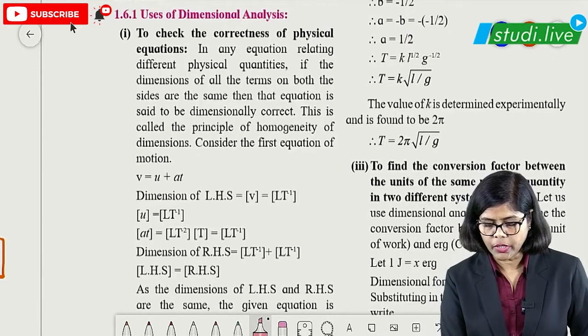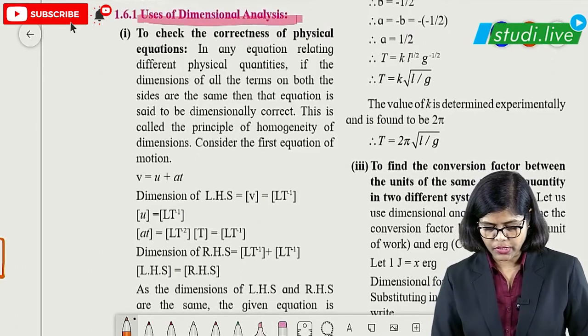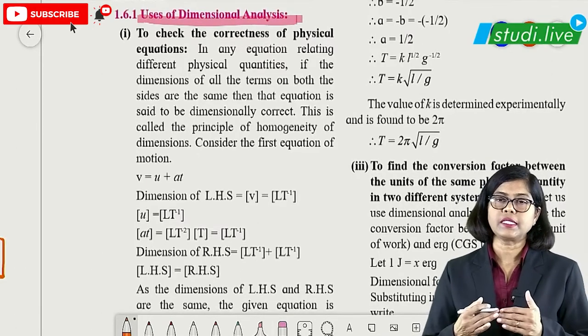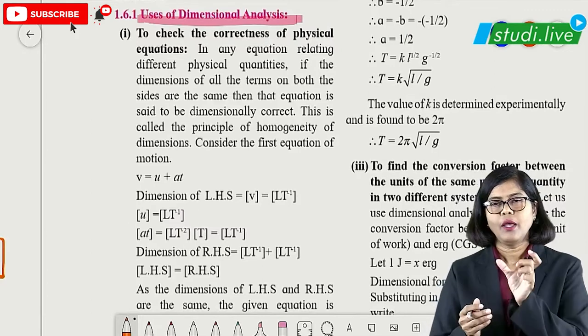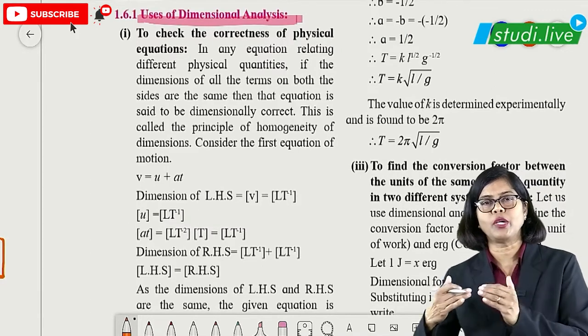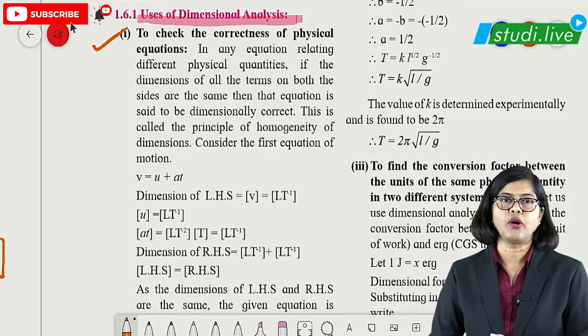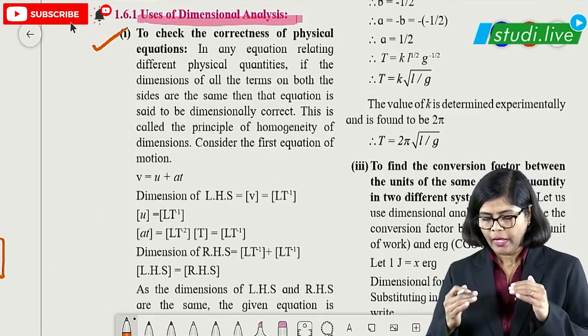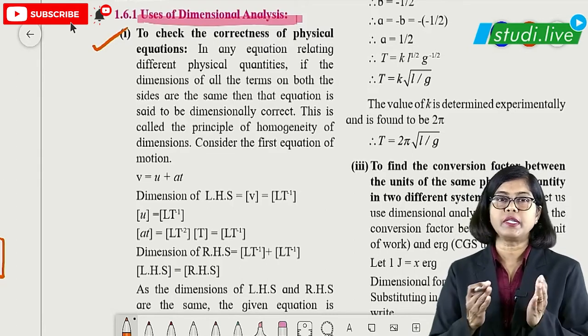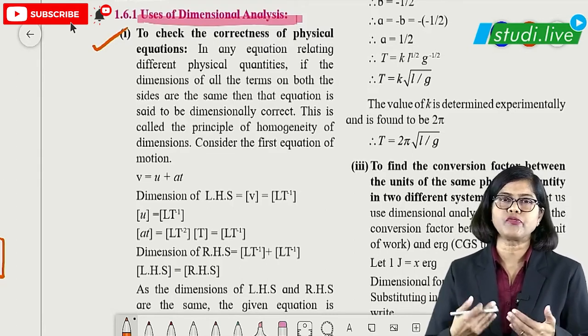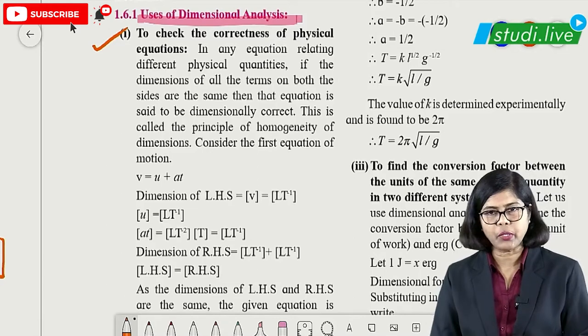Now let us talk about uses of dimensions. Now students, uses of dimensions. In this case we are going to see what the use of dimensions is, to do what all things. So the first very important use is to check the correctness of physical equations. Any equation is given to you, you have to check whether it is right or wrong. So this question can be asked for 2 marks. Okay, any particular equation can be given.